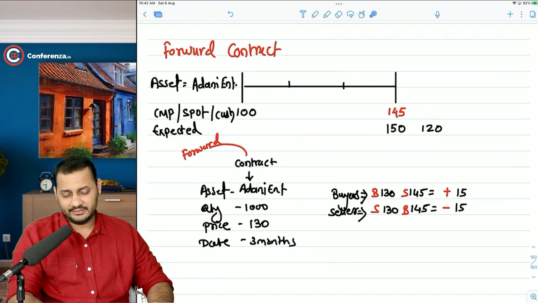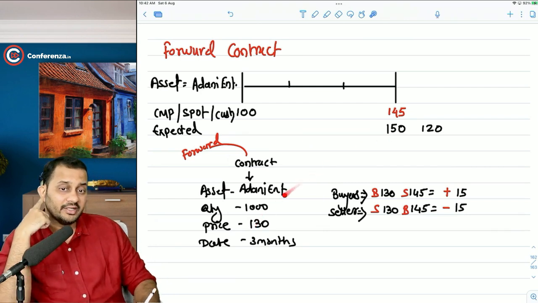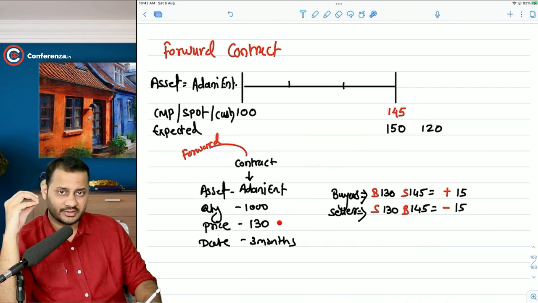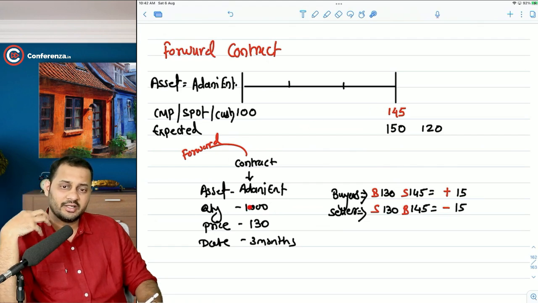Now let me tell you one thing. If you really wanted to buy the share, that means your purpose was not to gain from it. Your purpose was to restrict the amount of buying the share. You wanted that there should not be any risk. You wanted to take no risk on that date higher than 130. So the purpose was no risk, no loss. It should not be, we can say, a bad deal for you by buying the shares on this date. So that's why you agreed in the beginning.